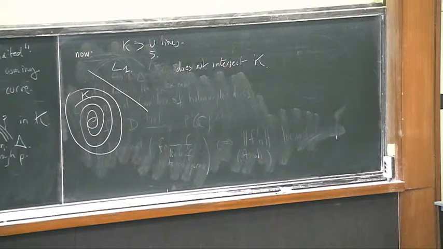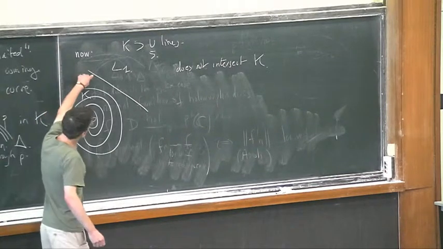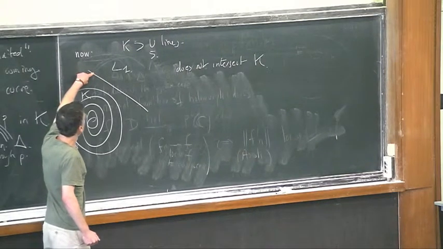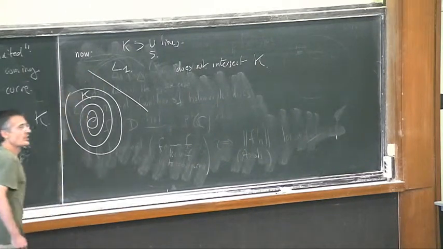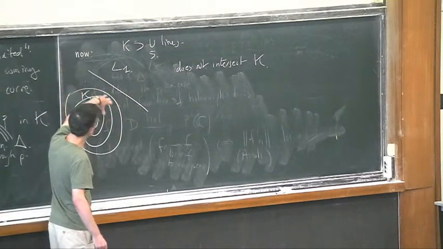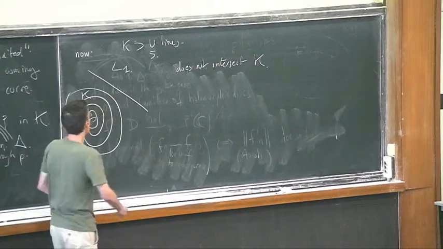Okay. What you do is you try to deform L1 a bit in such a way that you will touch K at the end.